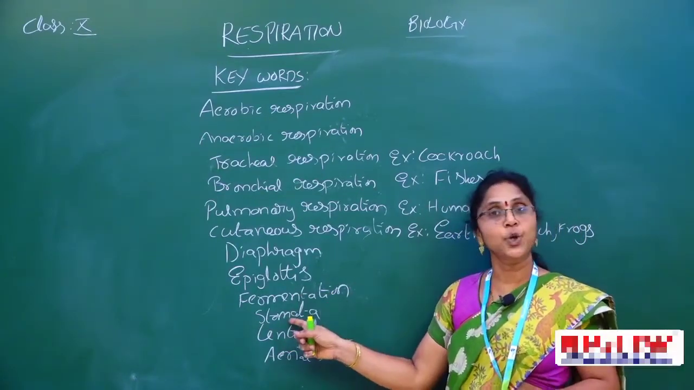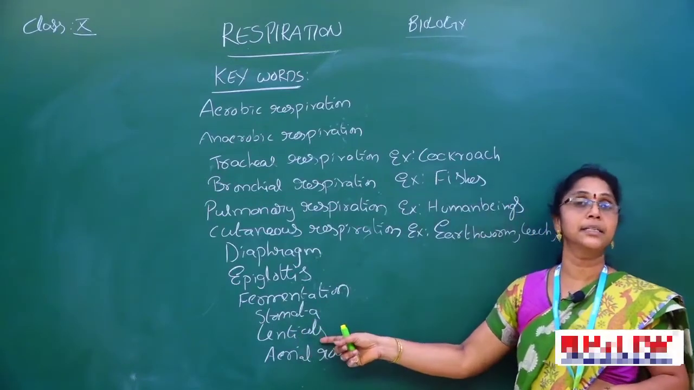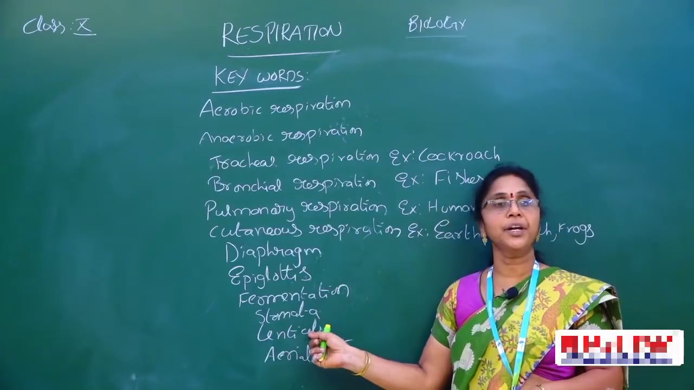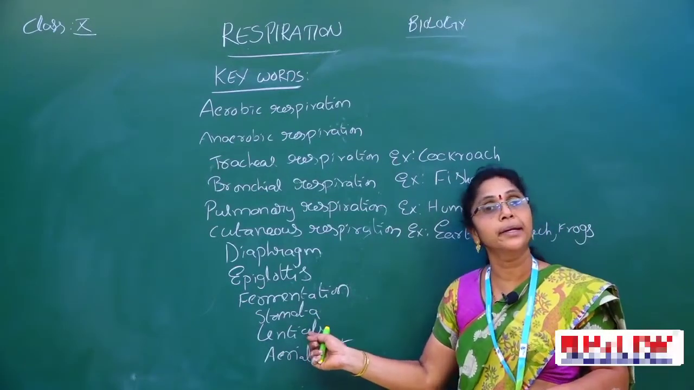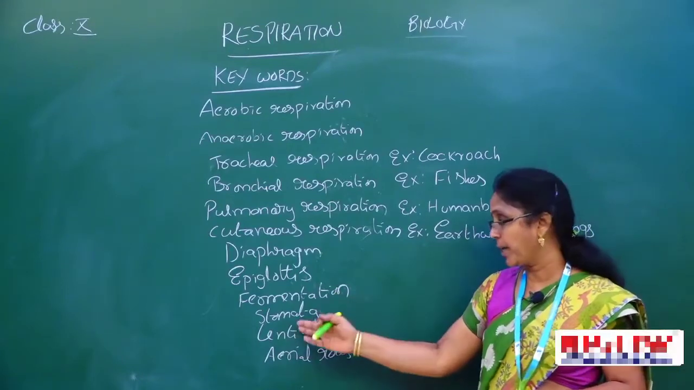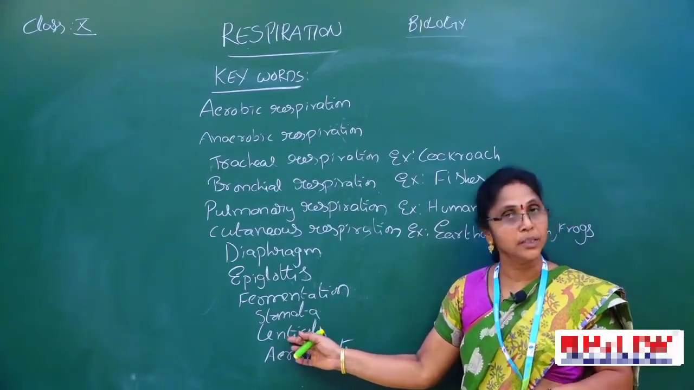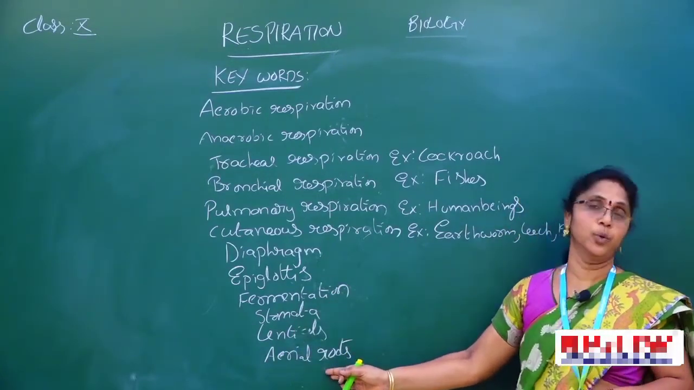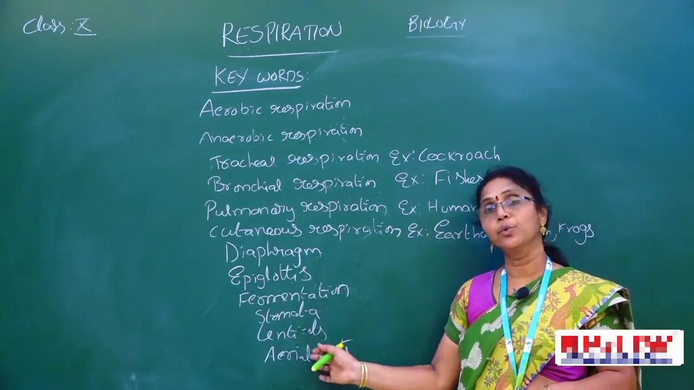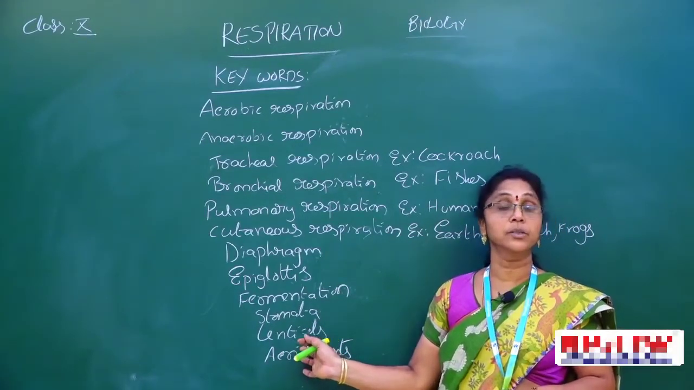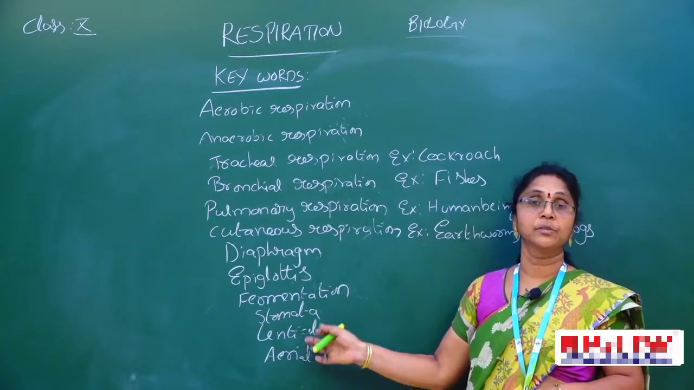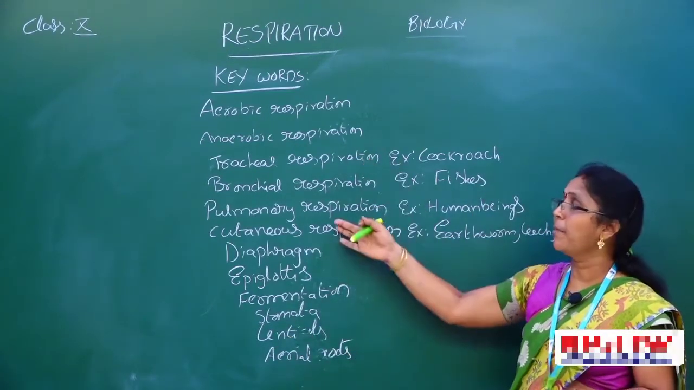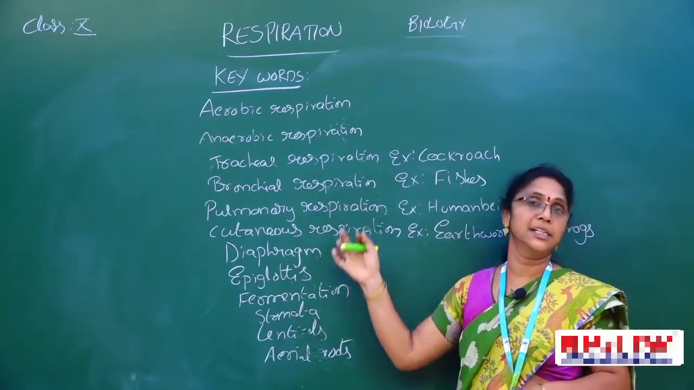Like the stomata, the lenticels are present on the stem in desert areas, because in desert areas the leaves are reduced to form spine-like structures. That's why the lenticels are present on the stem. Through this, the respiration process occurs. And finally aerial roots. Aerial roots means the roots have respiratory organs. We can find them in mangroves. Near the mangrove region, we can observe the aerial roots. So these are some of the key words we can see in this chapter.